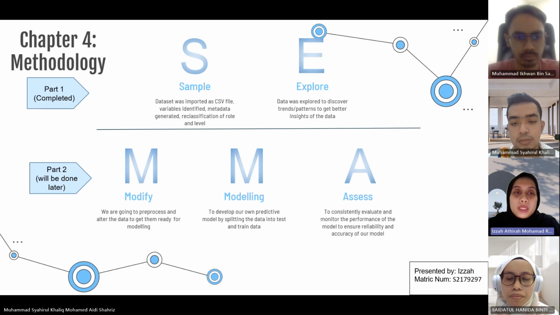For sample and explore, we imported the dataset as a CSV file. Variables have been identified, metadata has been generated, and reclassification of role and level has been done. The data has also been explored to discover trends or patterns to get better insights into the data.